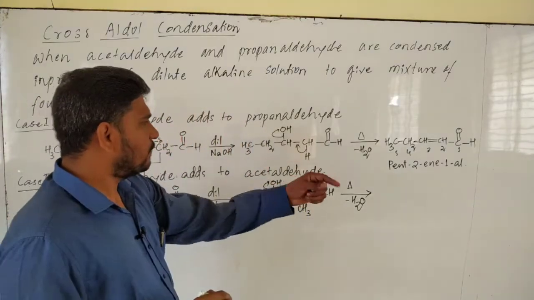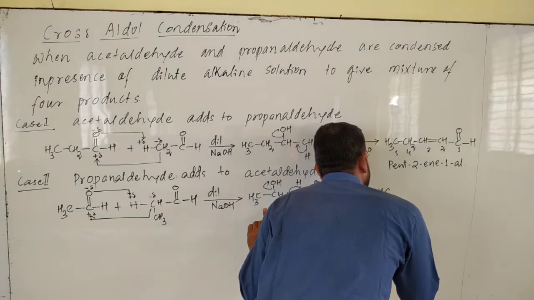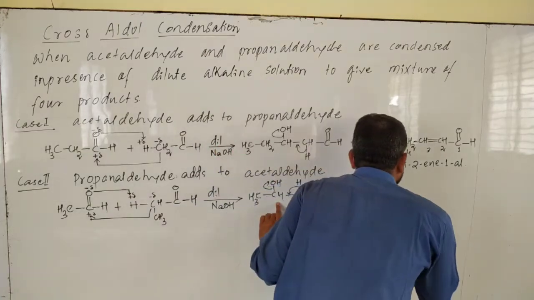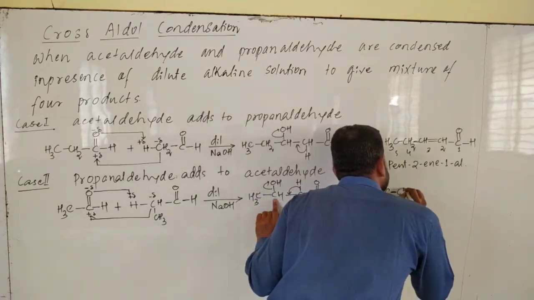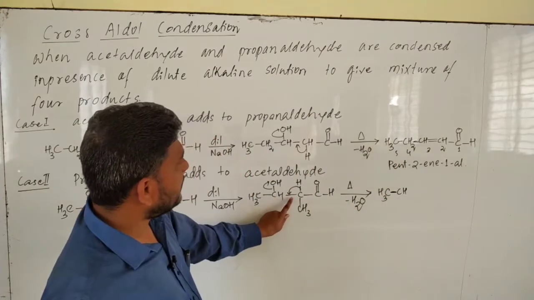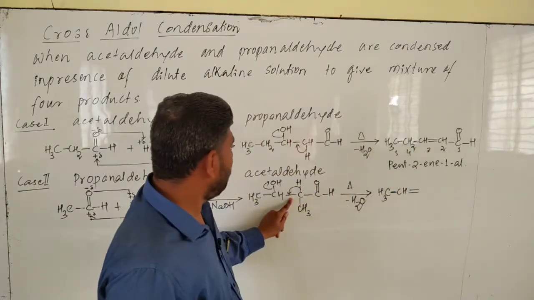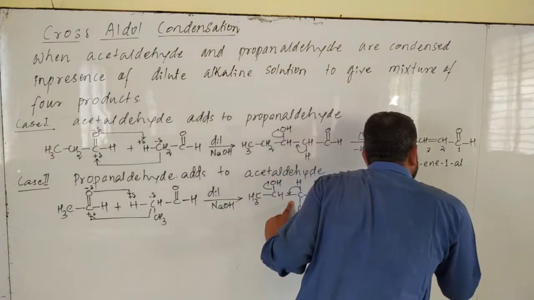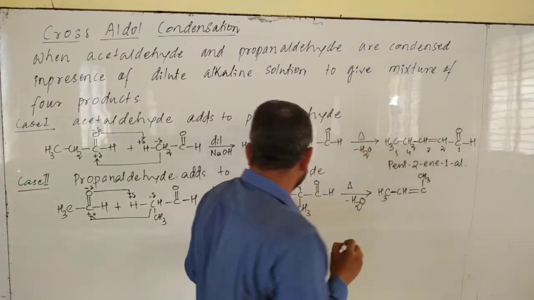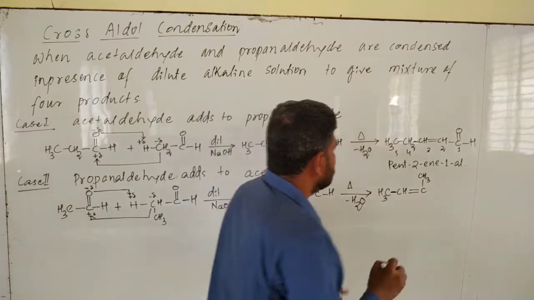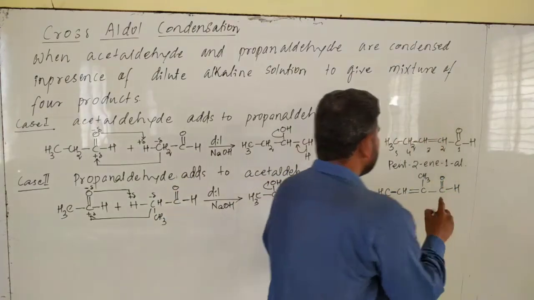It eliminates water. What is the product? CH3, CH3, CH. Okay. Over here there is a formation of what? Double bond. And CH3. This H is removed as water. C double bond O H. See, what is the name of this compound?